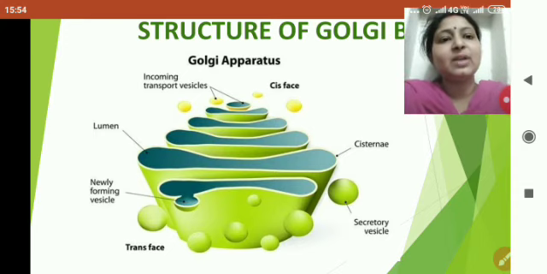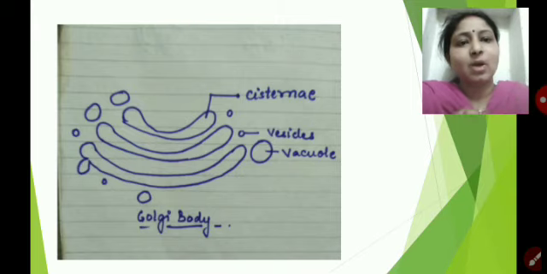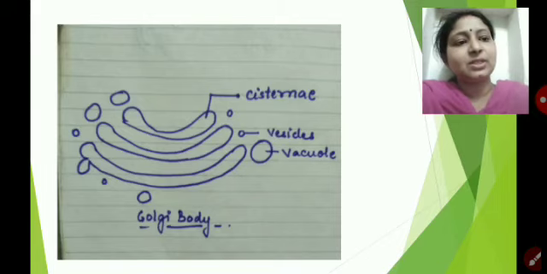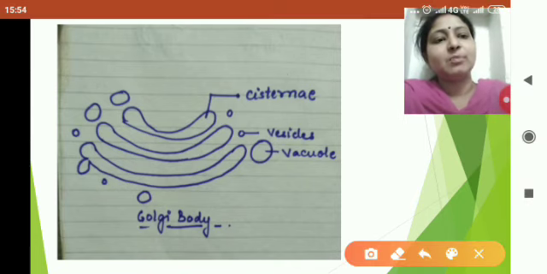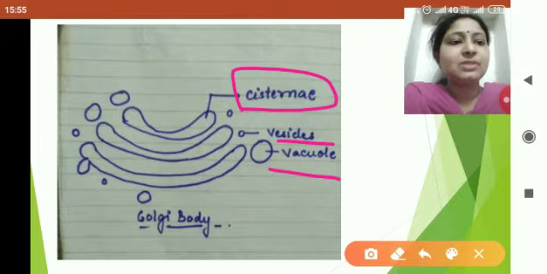You can take a look at one more structure. This structure you have to draw in your copy also when I will tell you to draw, not now. Now just take a look children. This is a simple structure of the Golgi body. Now this flattened sac-like structure is called as cisternae. Along with the cisternae, vacuoles and vesicles are present.